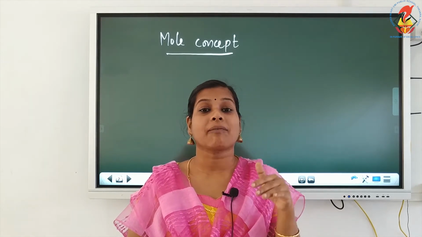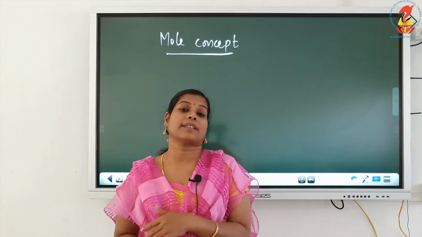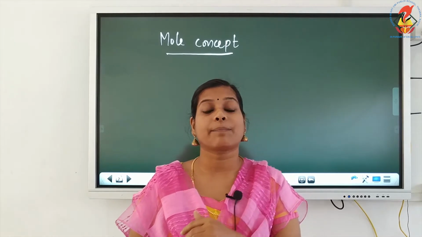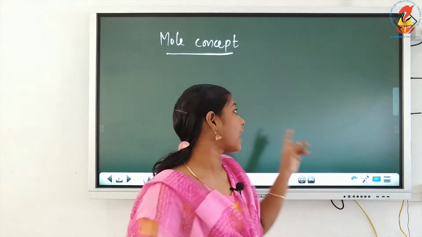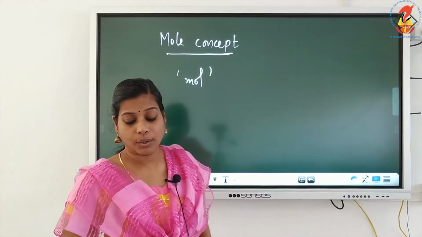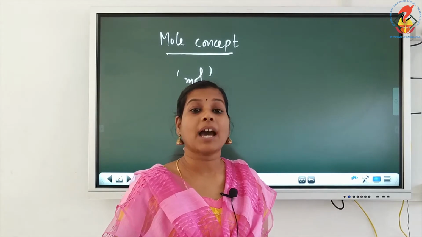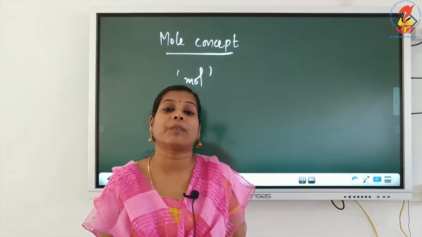In the same way, scientists or chemists have introduced the mole concept based on this idea. Mole is a term, spelled M-O-L-E, but in short we can write it as mol, M-O-L. Scientists have introduced the term mole for specifying a particular quantity of species.